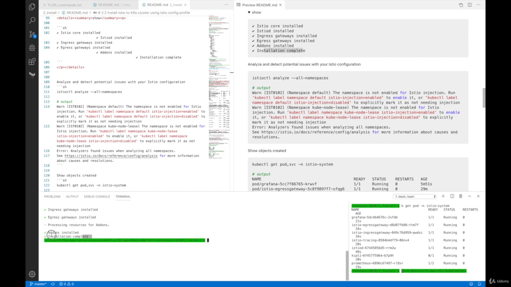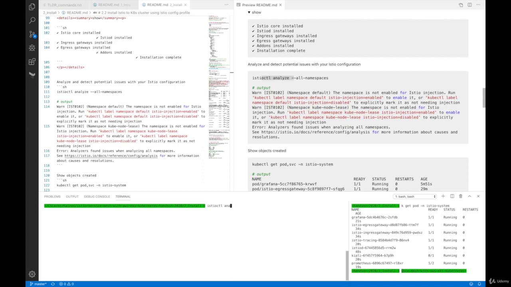So it says installation complete on the left terminal, which is good. So how can we verify successful installation? Well, we can analyze and detect potential issues with your Istio configuration using istioctl analyze --all-namespaces. This is going to do a verification validation check of all the configurations.